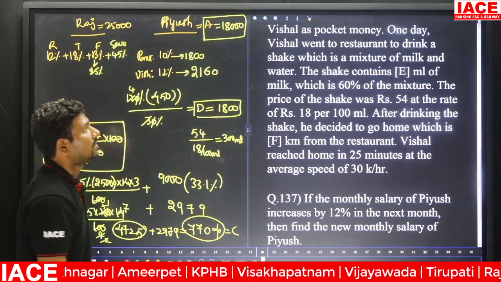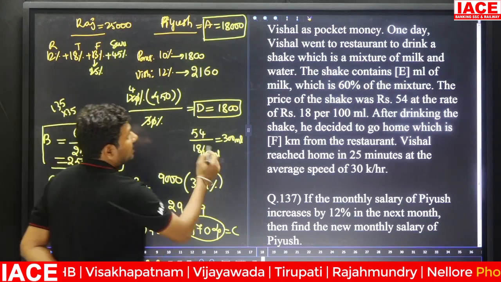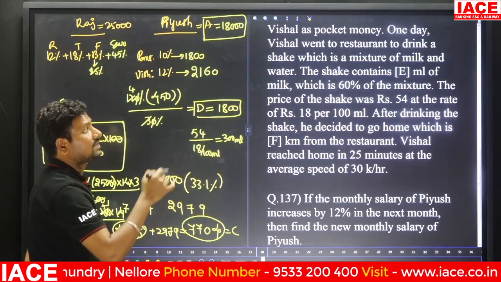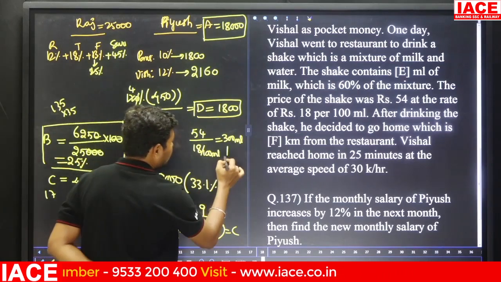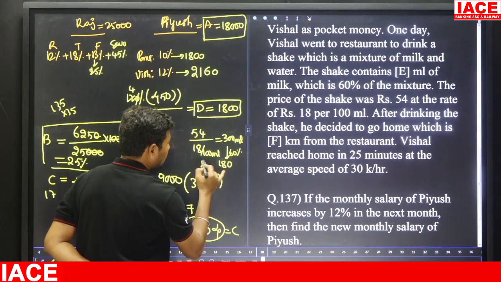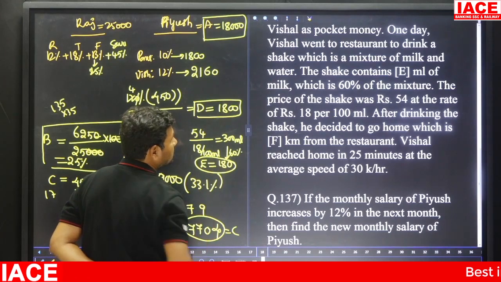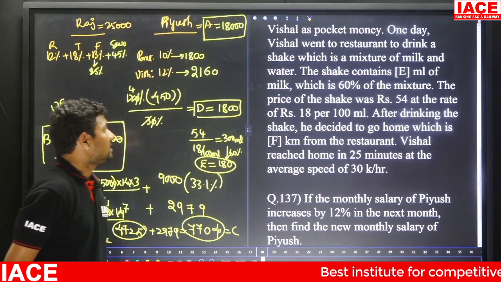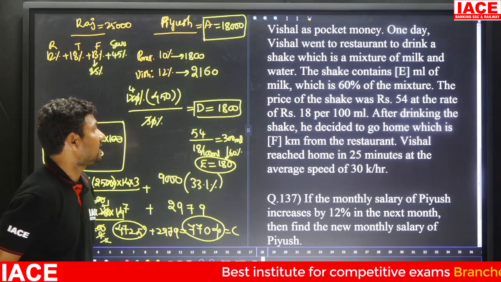How many ml of mixture? Here the 300 ml mixture, the shake contains E ml of milk, which is 60% of the mixture. In this we have to take 60%. 60% is equal to 180, that belongs to E. E is equal to how much? 180.